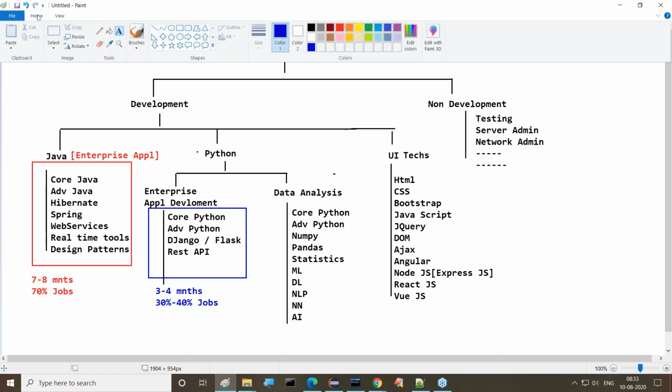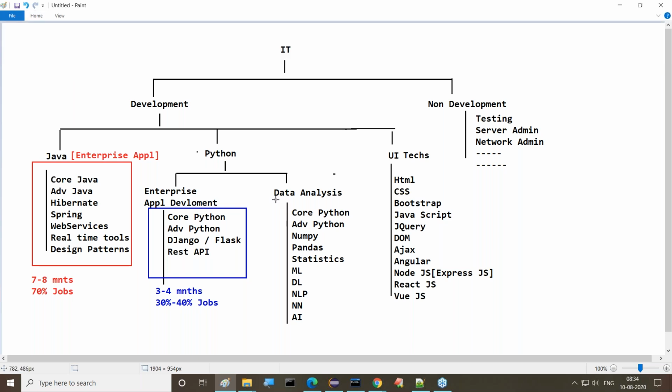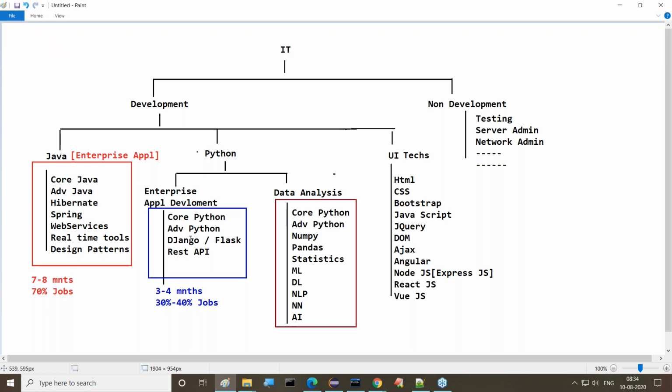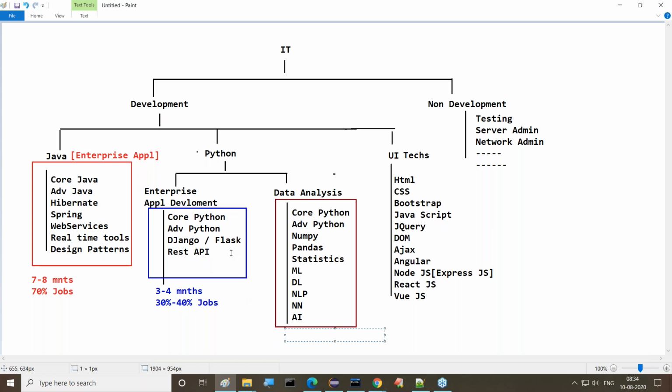Python's main concentration is on the data analysis side, the data processing side. This is the main area of Python, not enterprise application development. What about the timeline? It will take nearly 1 year to complete the total course.